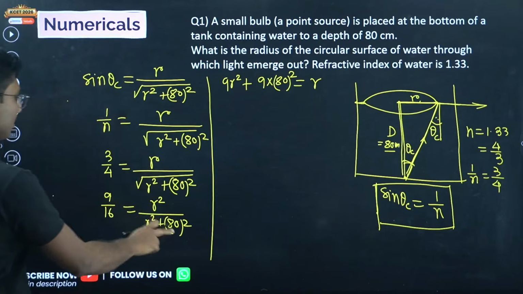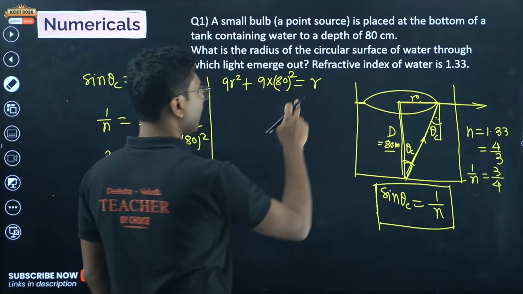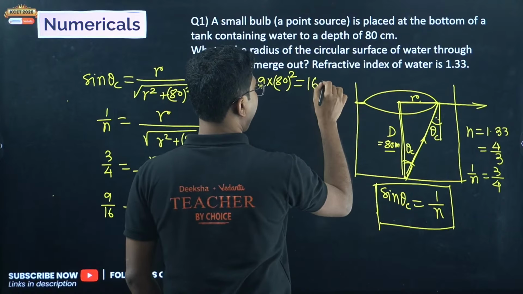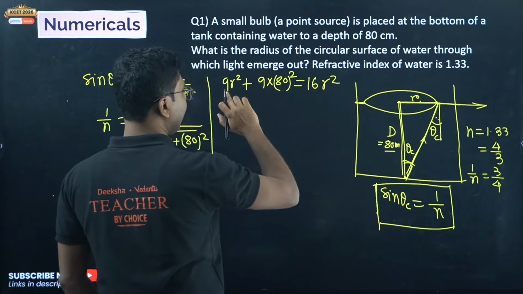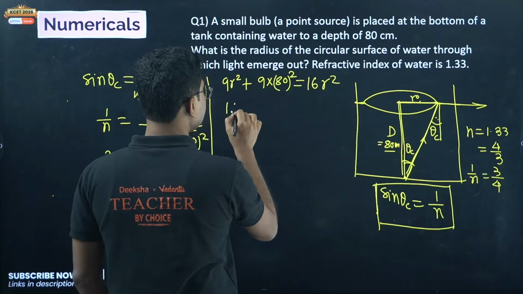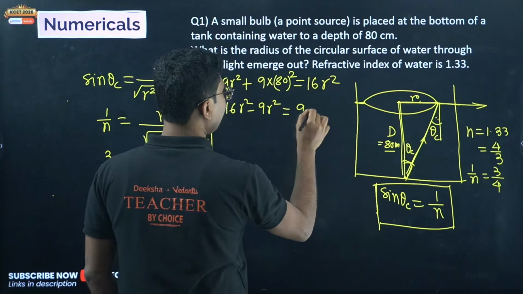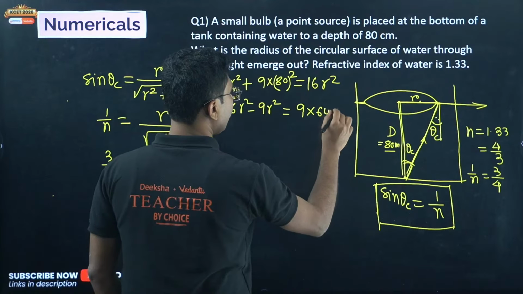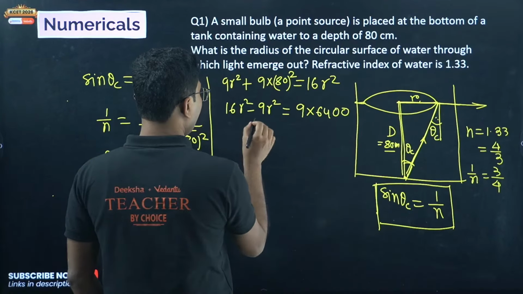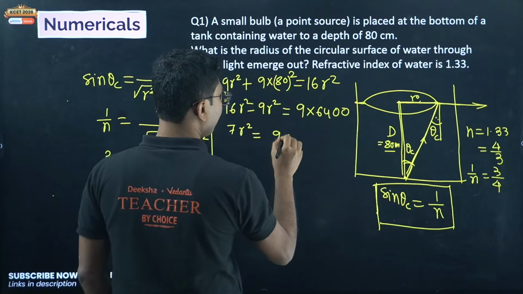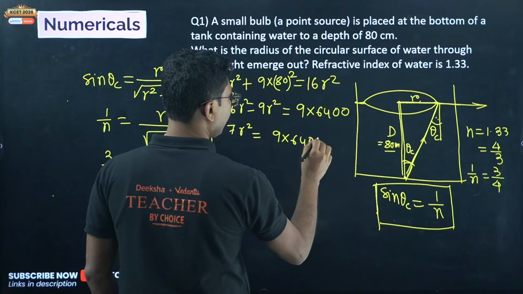Just cross multiplication. Now just simplification. Take this on the other side. We get 16 r square minus 9 r square equals 9 into 6400, or 7 r square equals 9 into 6400.